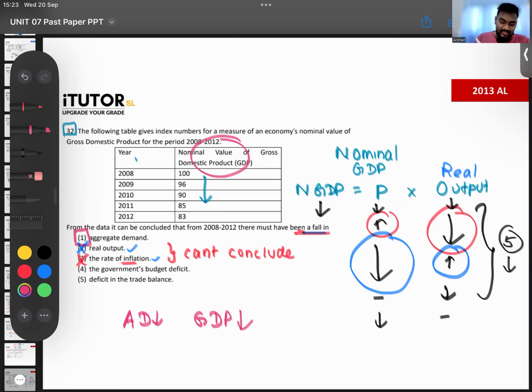So you can conclude that this happened because of number one. You can't say that it is because of a fall in the budget deficit or a fall in the trade balance. Even 4 and 5, you can't definitely say. But you can definitely say the nominal GDP fell because aggregate demand fell. People are not willing to spend. So since people are not willing to spend, the prices also went down, output also went down, aggregate demand goes down, the GDP went down. That you can say. Is that clear? Again, a very tough question. Yes, I did teach this in one of the fast track papers also. Is that fine?